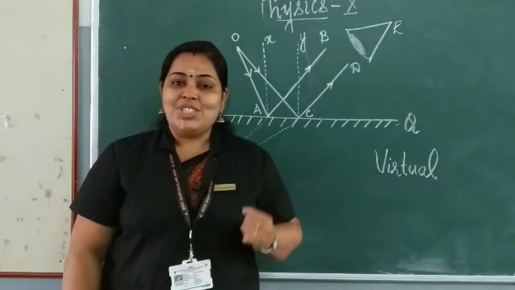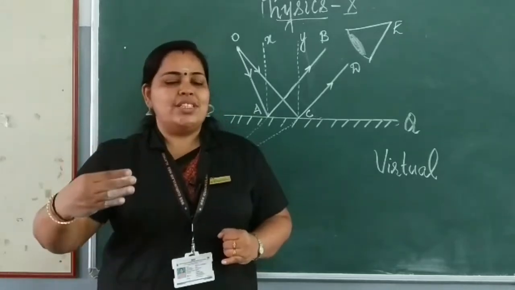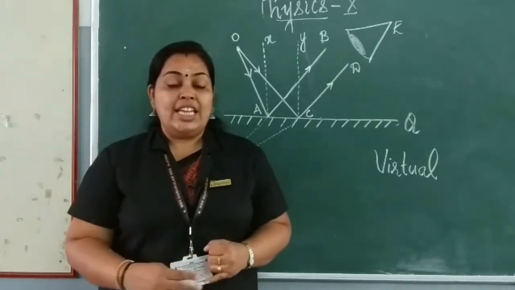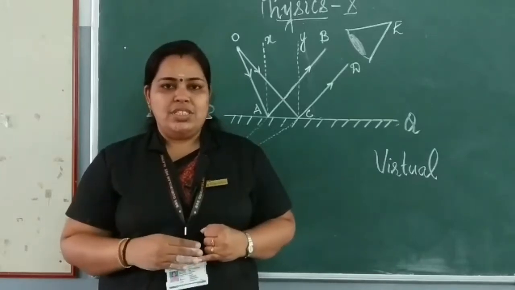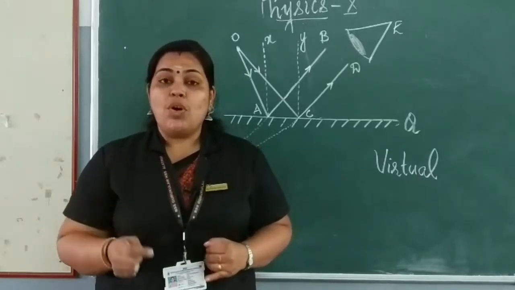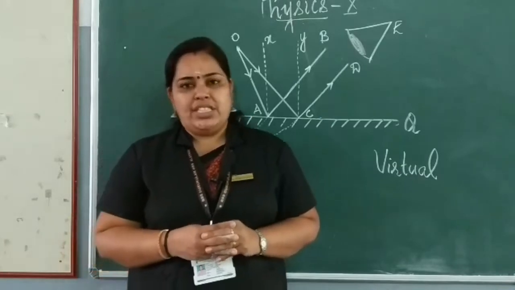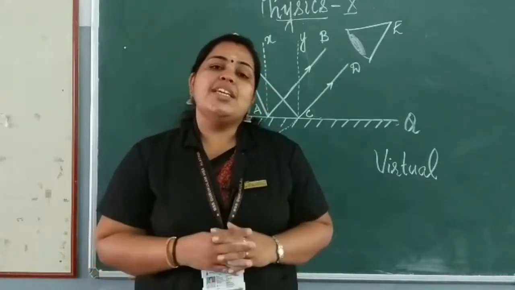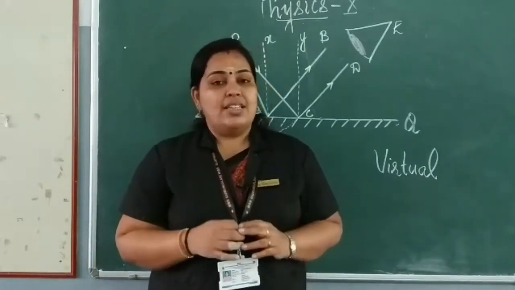So what will be a real image? The real image can be caught on a screen. If you place a screen and the image is seen there, that is a real image. There the image is formed by the meeting of the reflected rays. The image obtained when reflected rays meet is a real image.